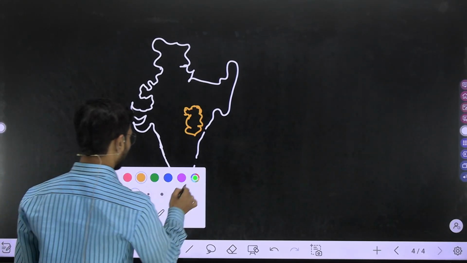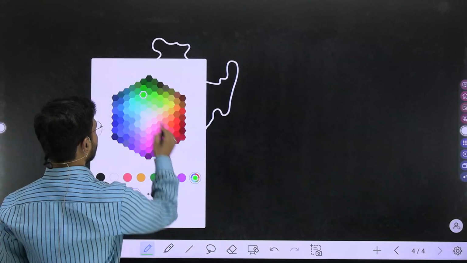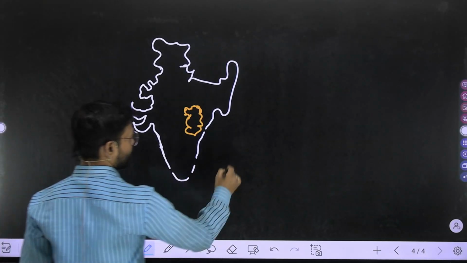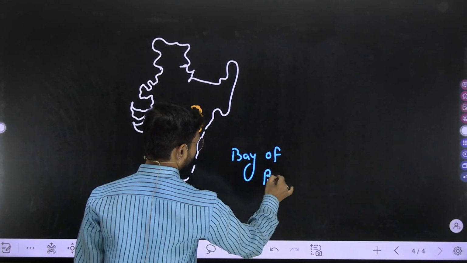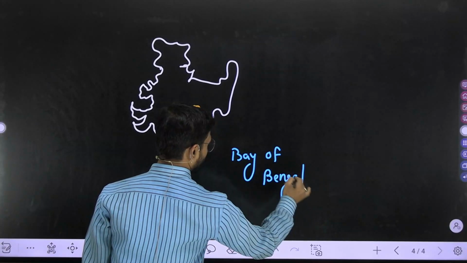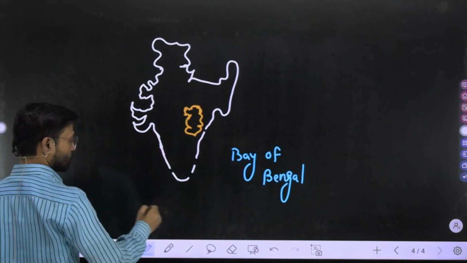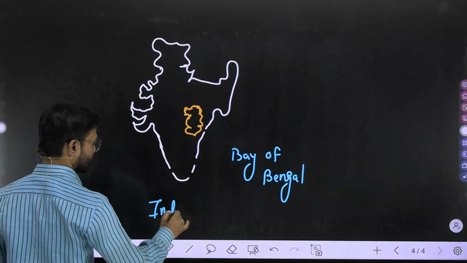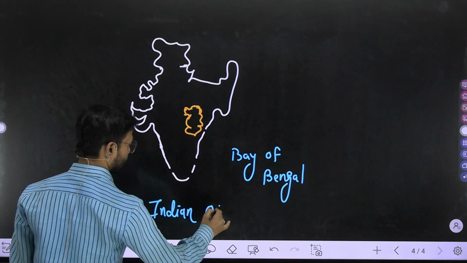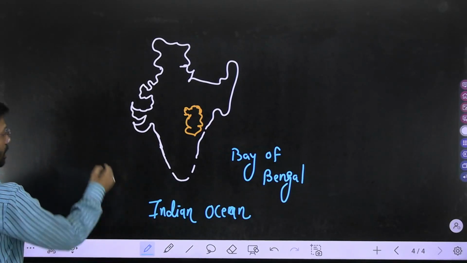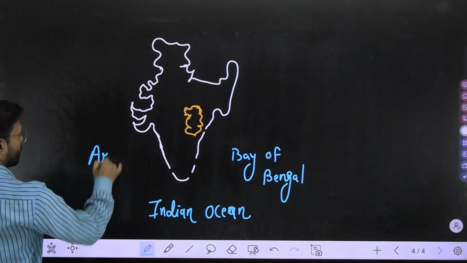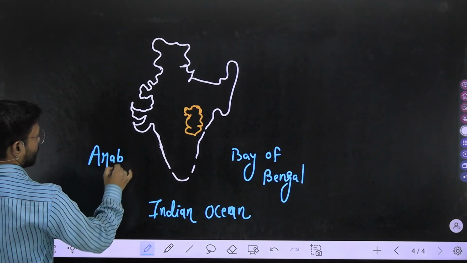Now here you will get the Bay of Bengal. Here you will get what? Indian Ocean. And here, Arabian Sea.